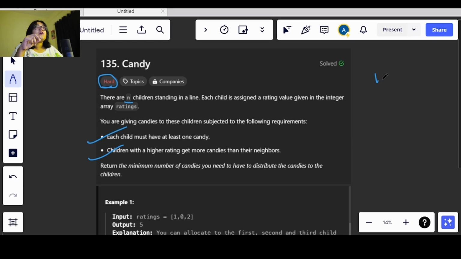Let's say we have been given the example 1 0 2. If we consider this person, he has a 0 rating, so we know that this is the least rating, so he will be receiving only one candy.